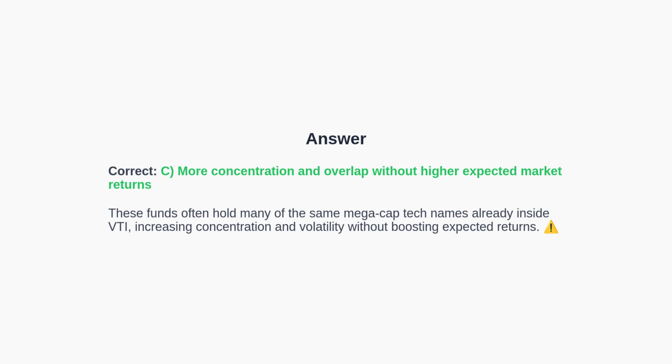The correct answer is C. Adding growth-heavy ETFs to a total market position usually increases concentration and overlap. This raises volatility, but typically does not increase expected market returns. Now let's move to international exposure.